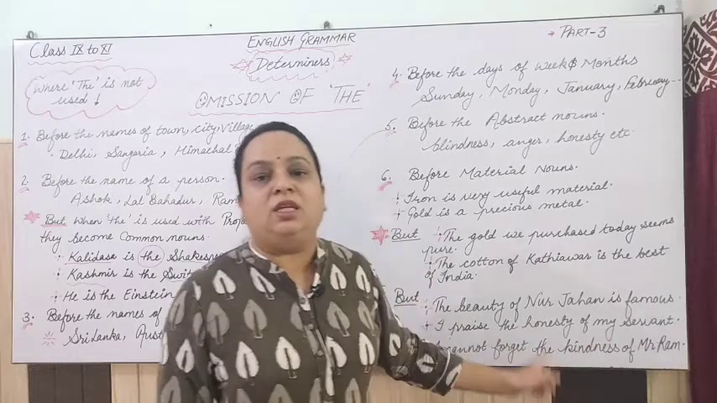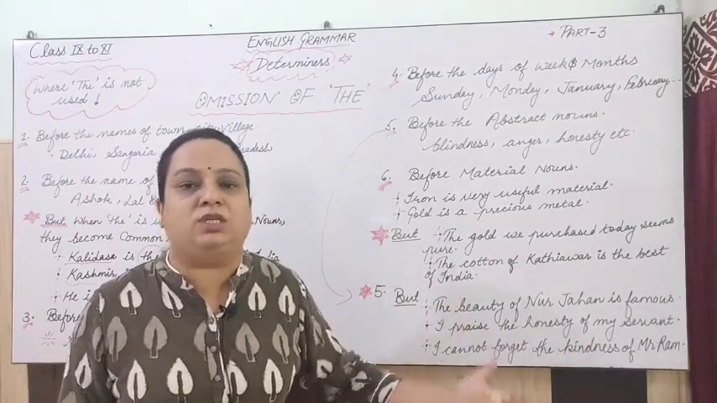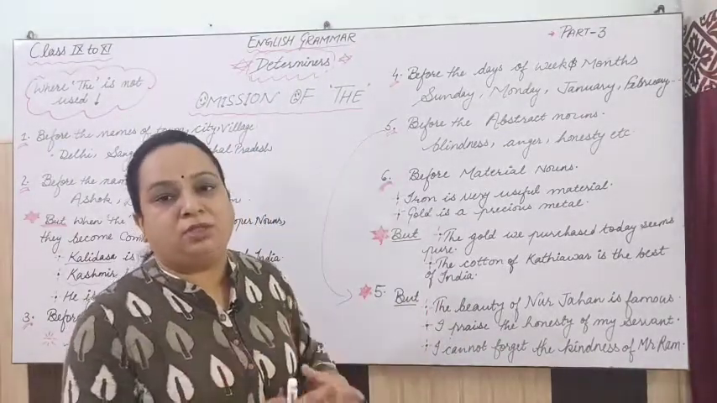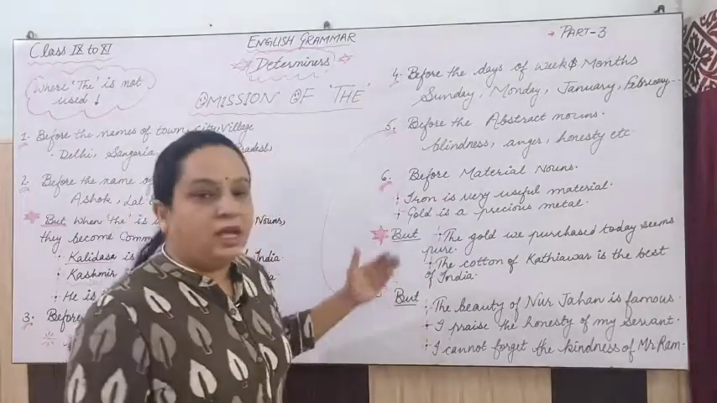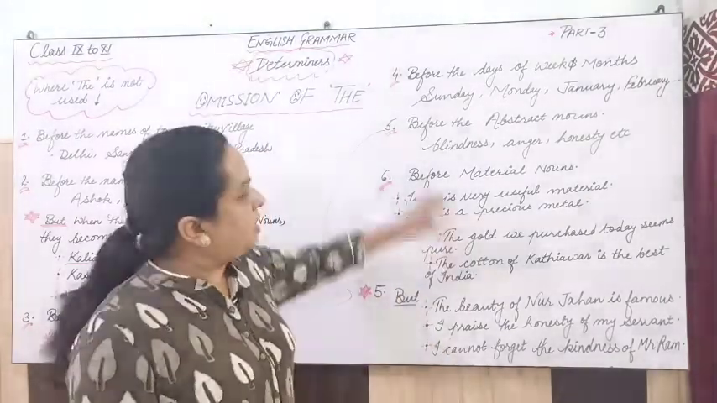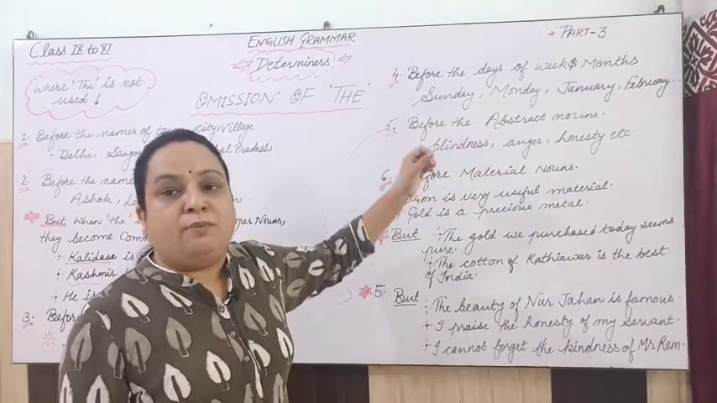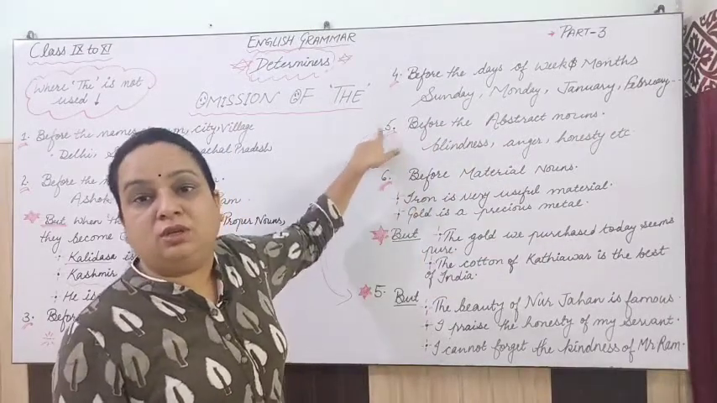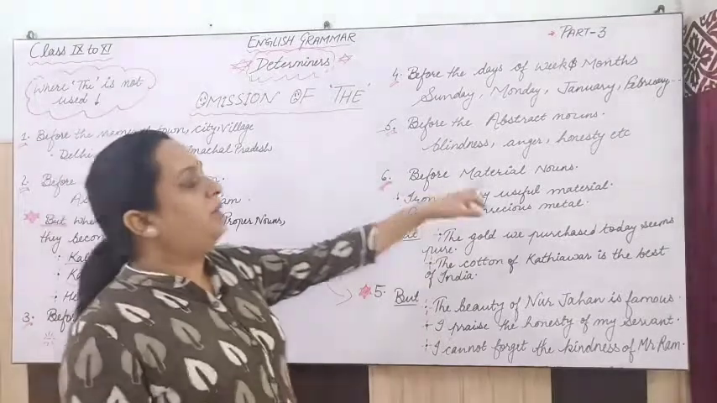So here this abstract noun is no longer general. It has become particular because we are talking about a person here, the kindness of a person. So that's why here we have to use the. But when we say honesty is the best policy, beauty, anger, we will not use the in general form. Next, rule number 6 says before the material nouns.